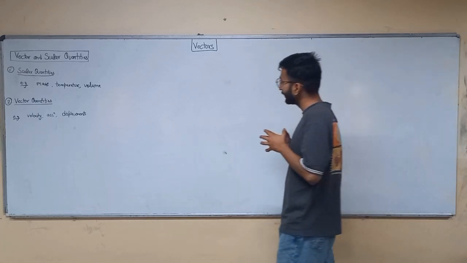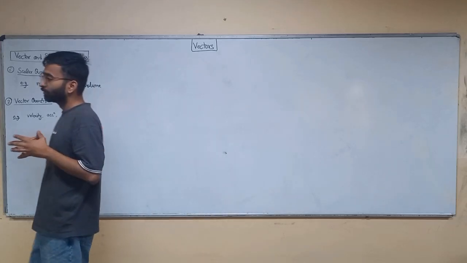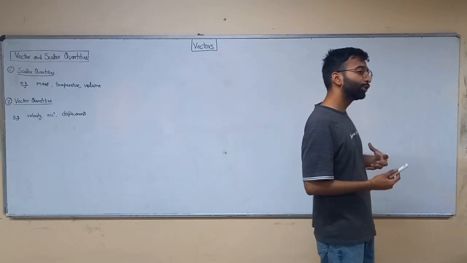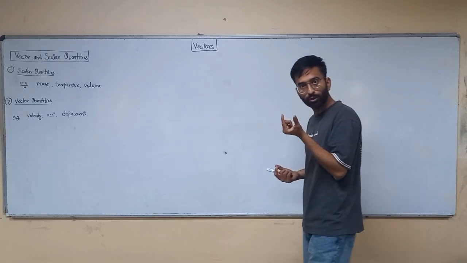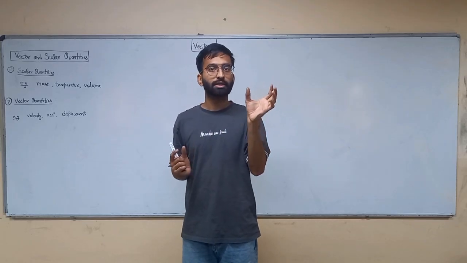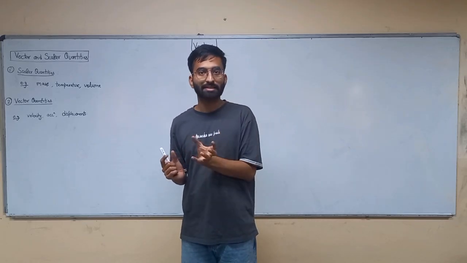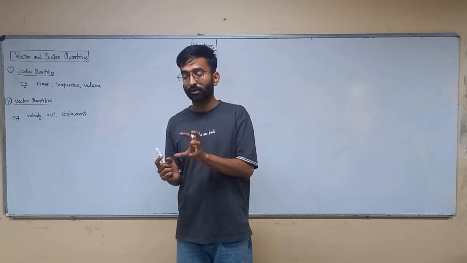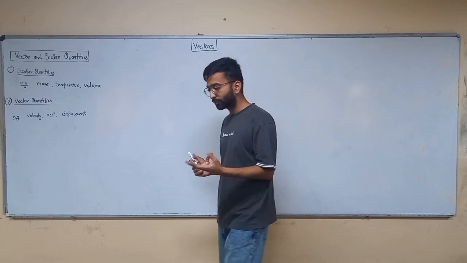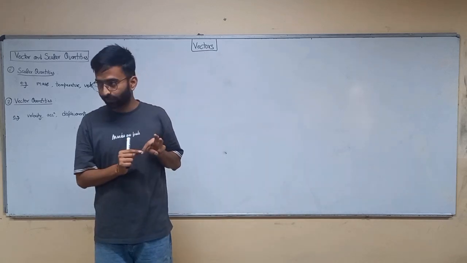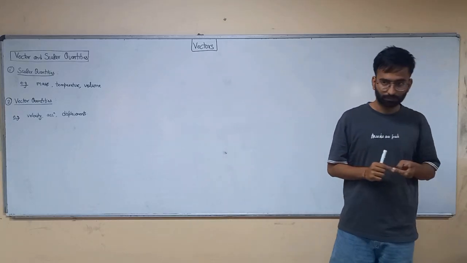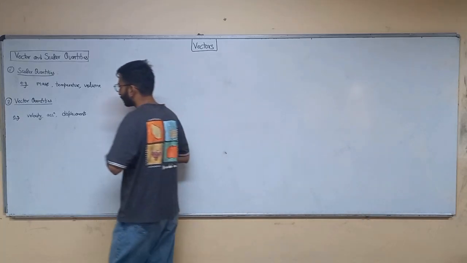So let's talk about how to represent a vector quantity. How do we represent a scalar quantity? How do we represent a mass? We represent a mass by its magnitude and its unit. Alright, like 4,000 Kelvin, 40 degrees Celsius. Magnitude and the unit of that quantity. But in case of vector quantities, you have to define three things. First one is magnitude. The second one is direction. And the third one is unit. Alright.